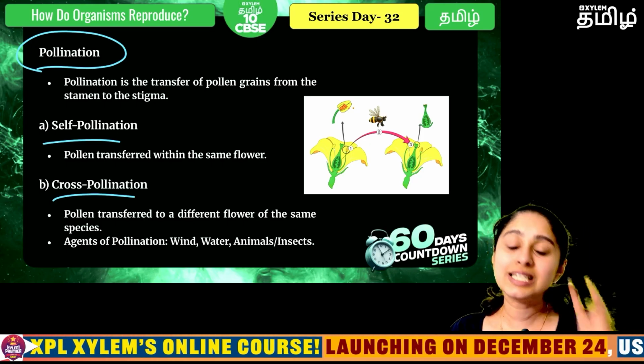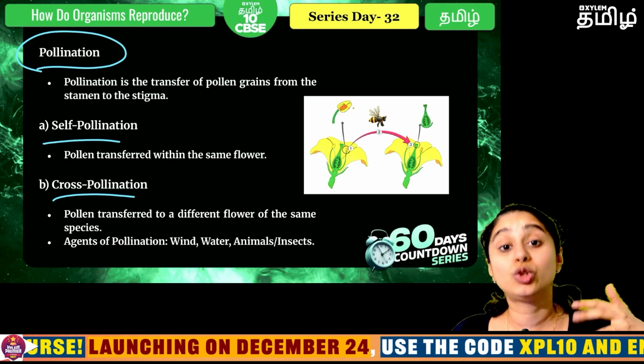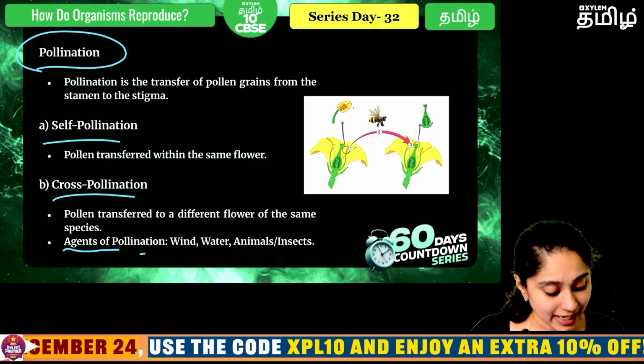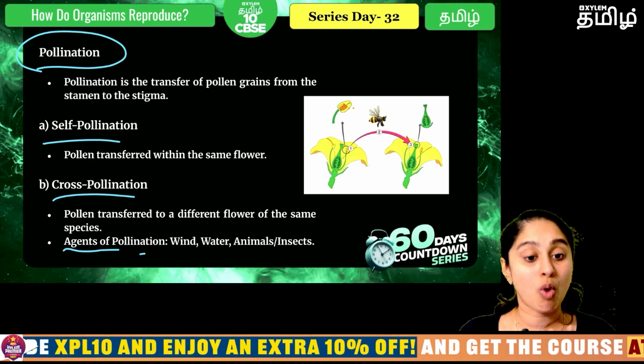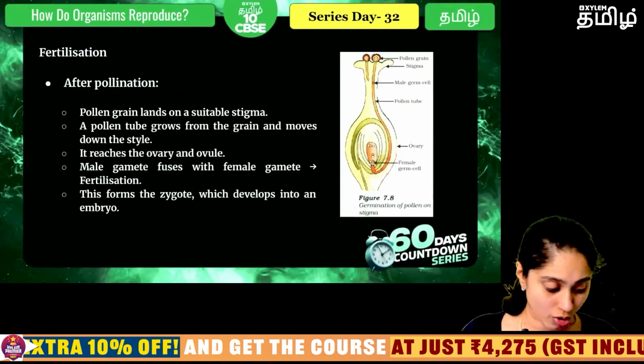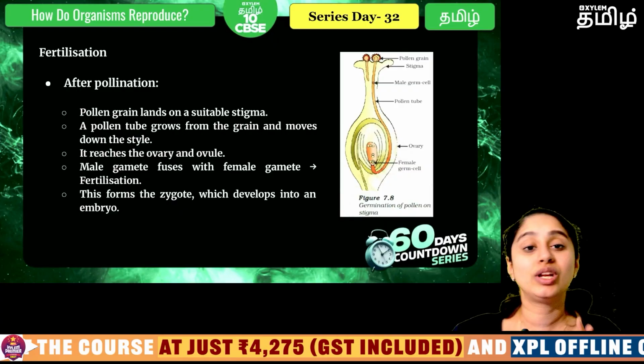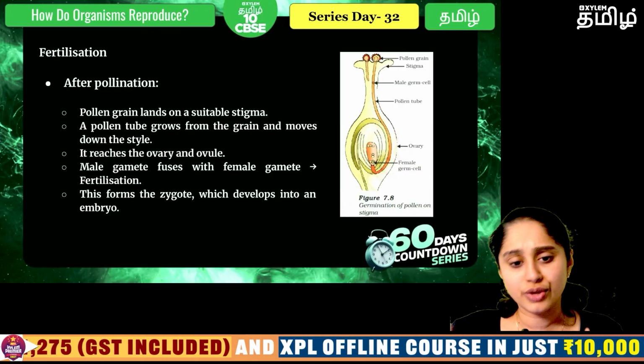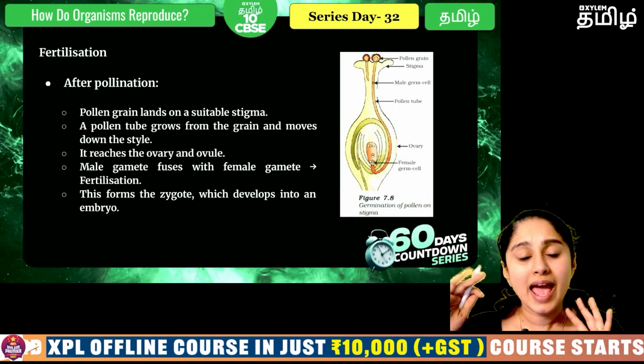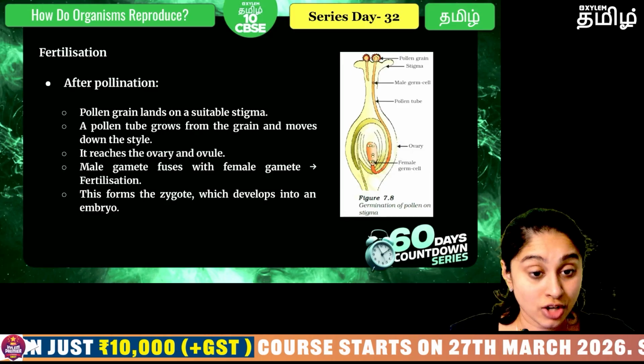Now this pollen transfer in those cases will definitely need an agent, which is wind, water, animals, and so on. So different modes of pollination are there, and once the pollination is done, what happens?